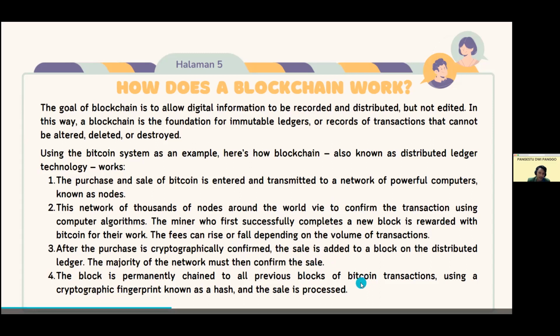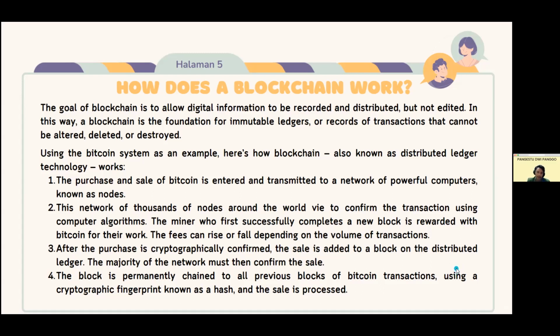3. After the purchase is cryptographically confirmed, the sale is added to a block on the distributed ledger. The majority of the network must then confirm the sale. 4. The block is permanently chained to all previous blocks of Bitcoin transactions using a cryptographic fingerprint known as a hash, and the sale is processed. Next,